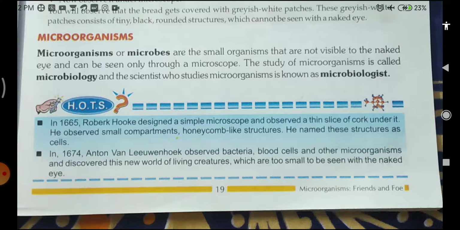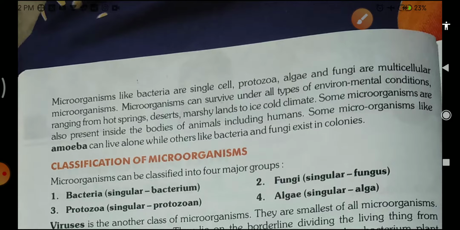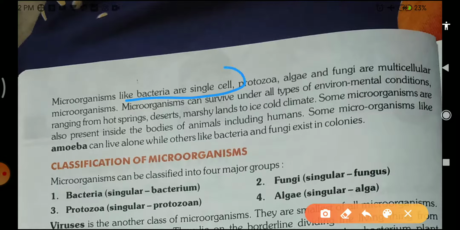Now let's move to another page. In this page, students, you will see that microorganisms like bacteria are single cell. In further topics, I will explain this in detail. Protozoa, algae and fungi are multicellular organisms.